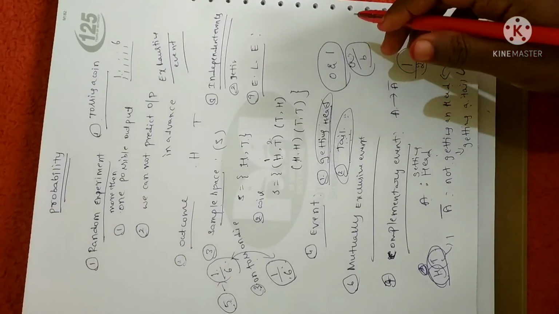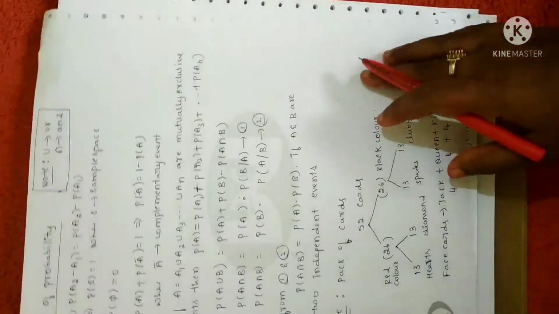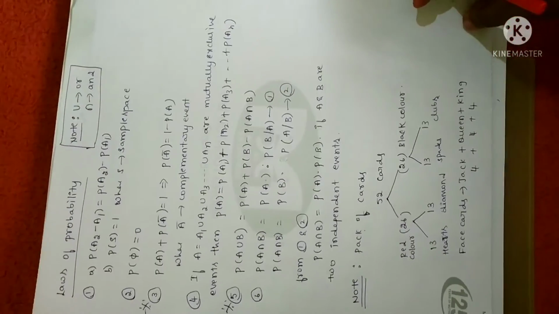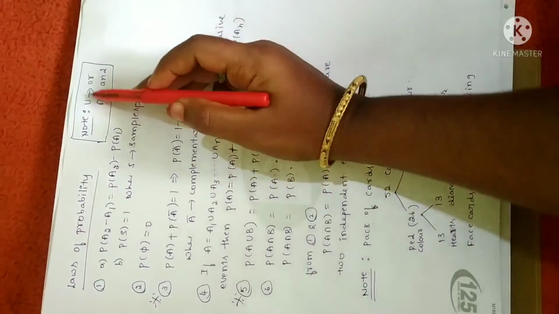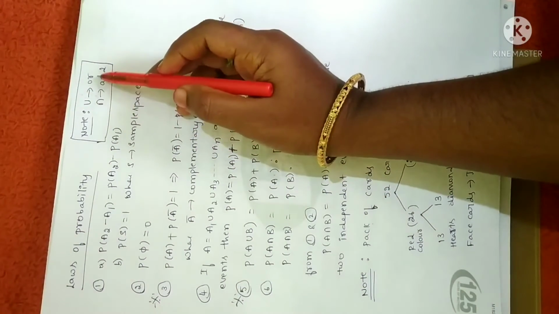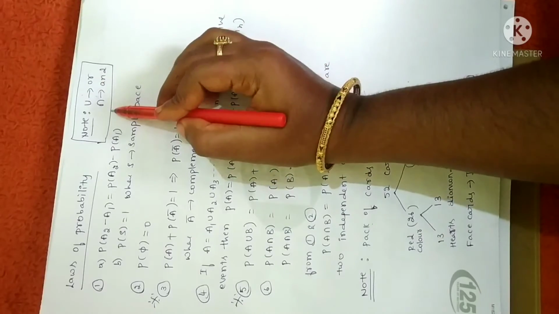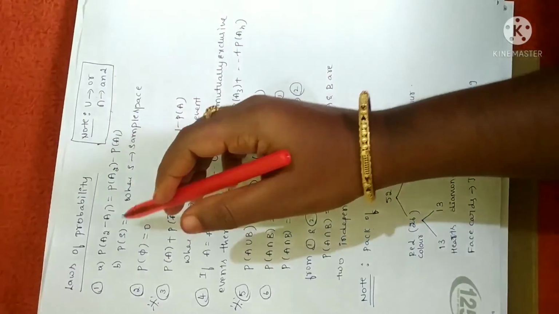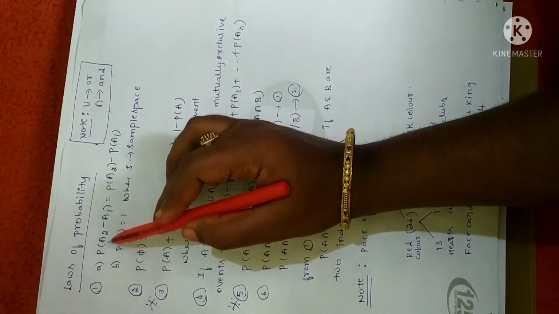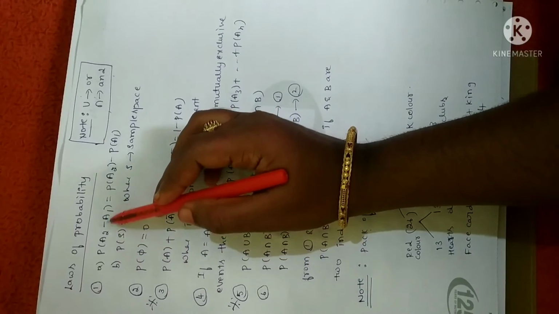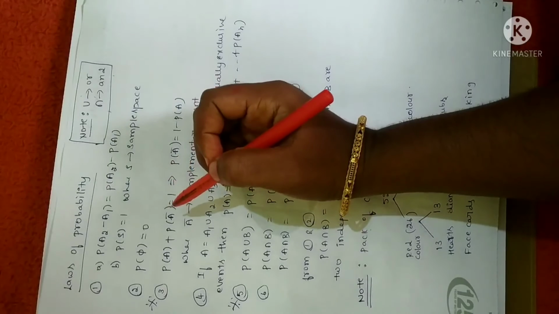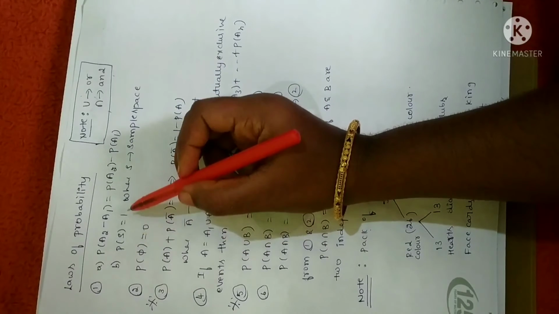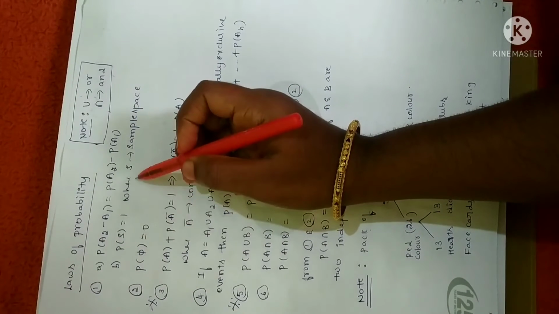Now let me discuss some laws of probability. So here you have the laws of probability. You have to memorize this. I already did this concept in your first sem. So whenever you have the term union, you have to consider it as OR. Intersection stands for AND. Fine. Now the first property of probability: whenever you have probability of difference of two events, that is A2 minus A1, we can write that as probability of A2 minus probability of A1. Similarly, probability of sample space is equal to 1. S is none other than sample space.